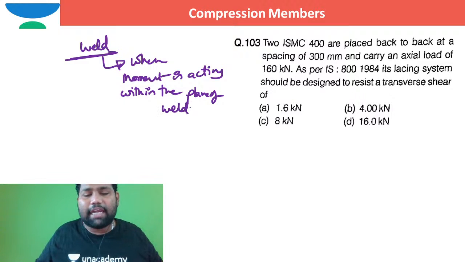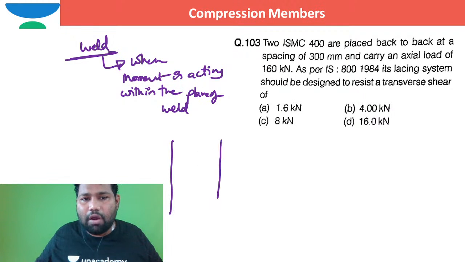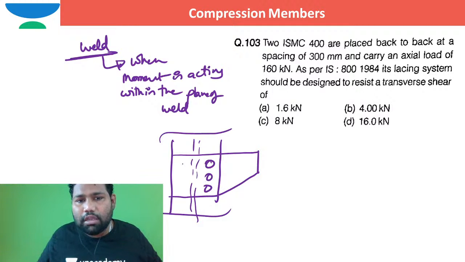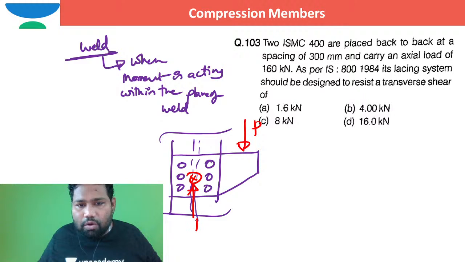When moment is acting within the plane of weld, this is how the column is, for example, this is the bracket plate, and these are rivets, maybe 1 2 3, 1 2 3. These are the rivets, maybe you are talking about this one. So when I apply an axial load P, this is the CG of the rivet group, so the reaction force P will go through in this way.